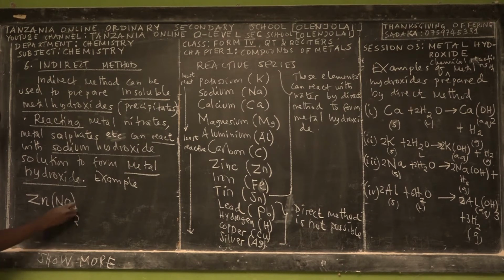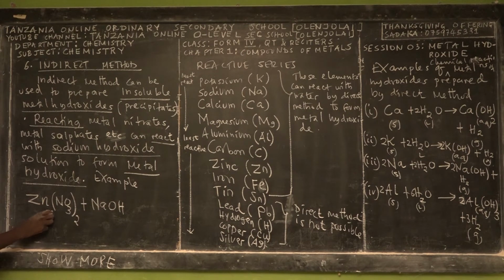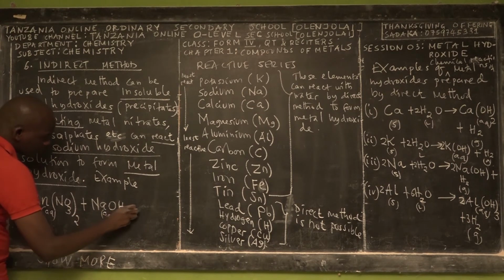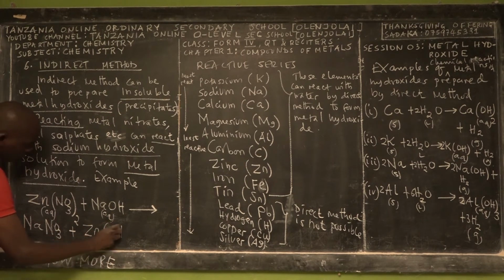Zinc nitrate can react with sodium hydroxide, both in aqueous state, to form sodium nitrate plus zinc hydroxide.